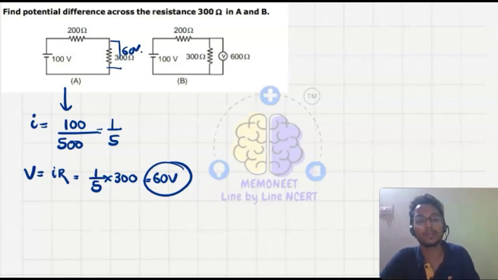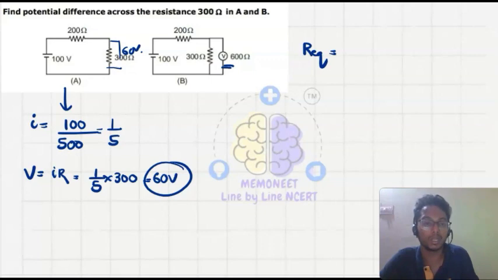But in this case, what is extra here? Another voltmeter is attached parallel to the 300 ohm, and this will also drop the voltage. So what will happen? The value of the equivalent resistance will change. So let's find the R equivalent.